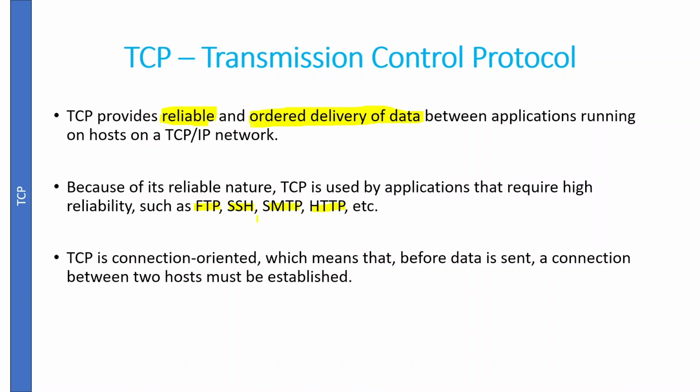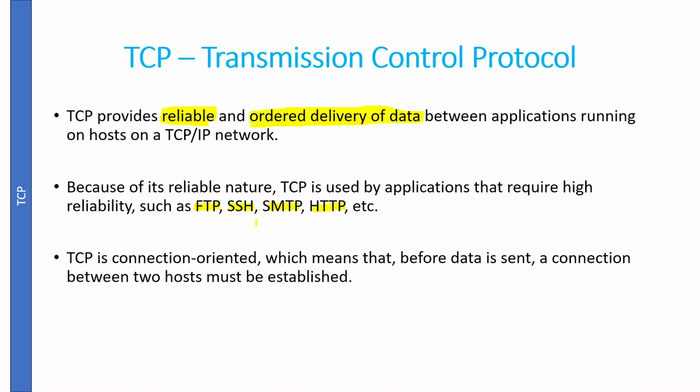Because we are using acknowledgement and retransmission to ensure our data is delivered successfully. After that we have a flow control mechanism. It will adjust the rate of data transmission to prevent the receiver from being overwhelmed, right? So we adjust the data sending speed and number of packets based on the requirement.